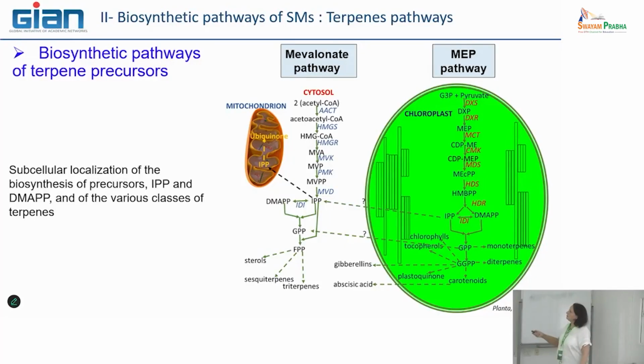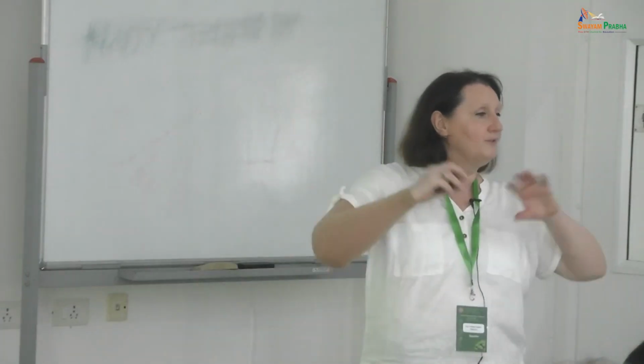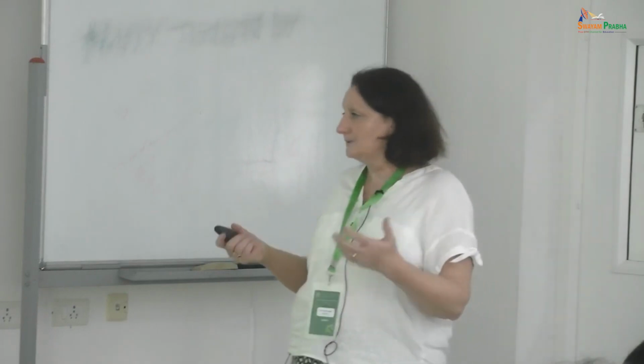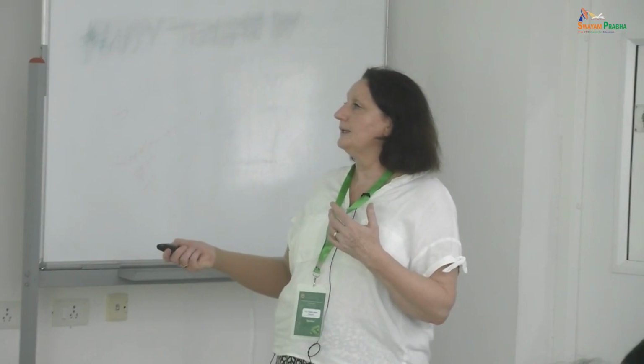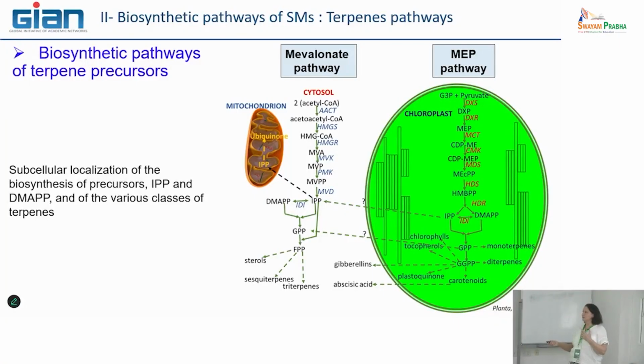And on the other side, the MEP pathway is organized in the chloroplast. Okay, so that means there is a compartmentalization of each pathway, and I'm sure that is why some of the IPP produced by this pathway is linked with specific terpenes, while the IPP produced by the mevalonate pathway is linked with other terpenes.